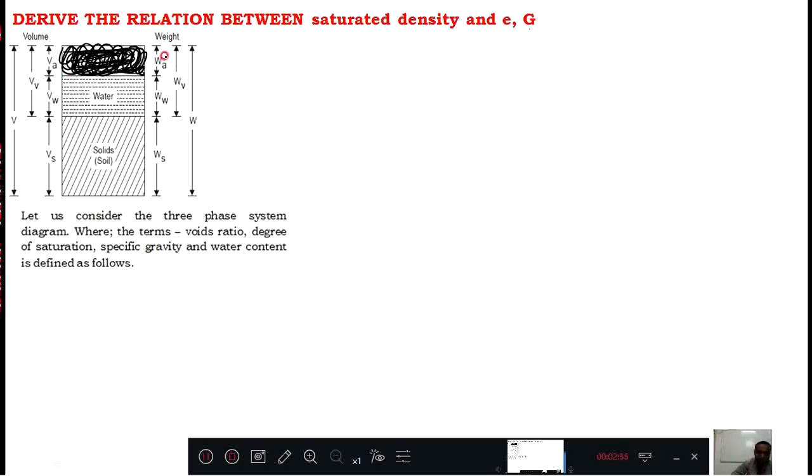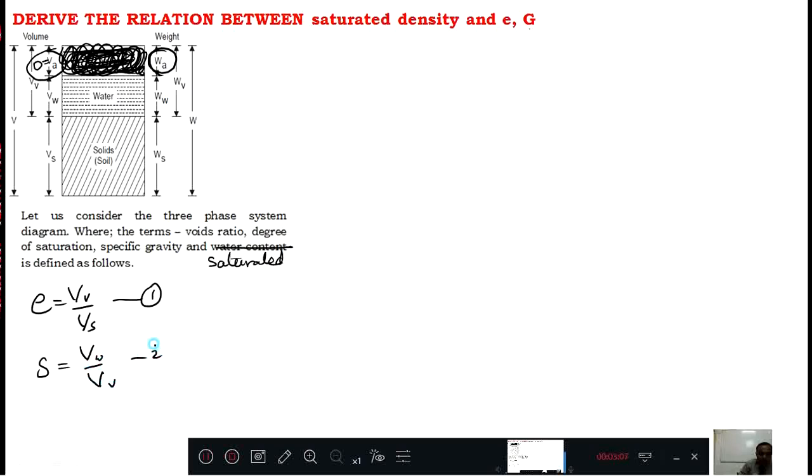Now, the weight of air we ignored anyway, but the volume of air is 0. Now Vw and Vv are there. This is not the water content, this is your saturated density. Again we define E equal to Vv by Vs, equation number 1, and S equal to Vw divided by Vv, equation number 2.